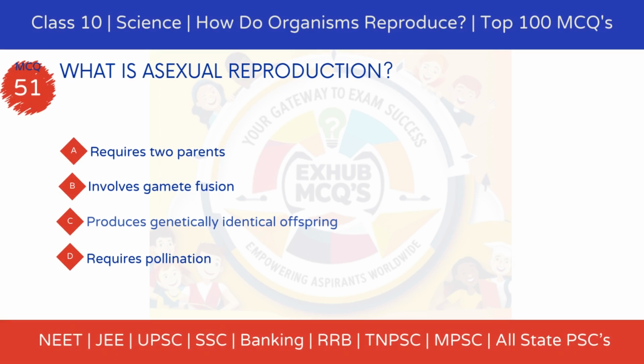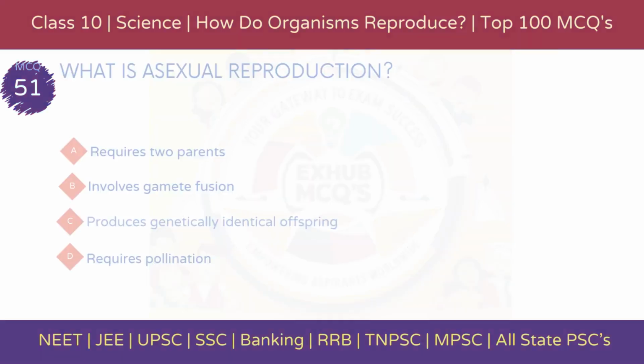MCQ 51. What is asexual reproduction? Option A. Requires two parents. Option B. Involves gamete fusion. Option C. Produces genetically identical offspring. Option D. Requires pollination.